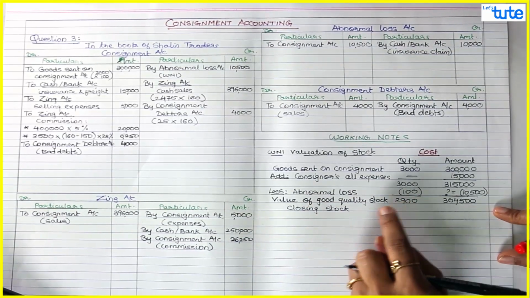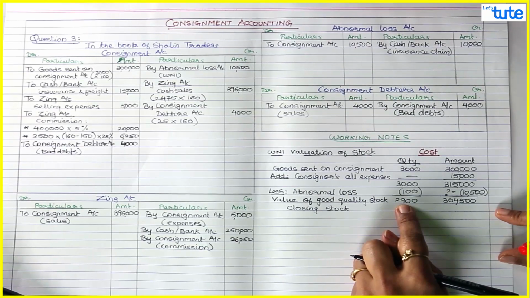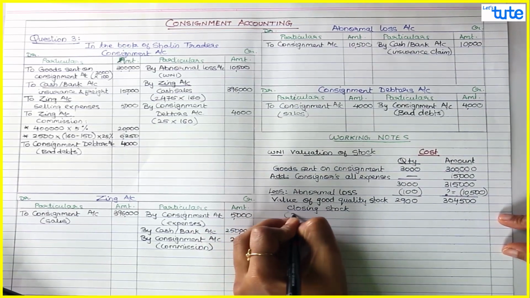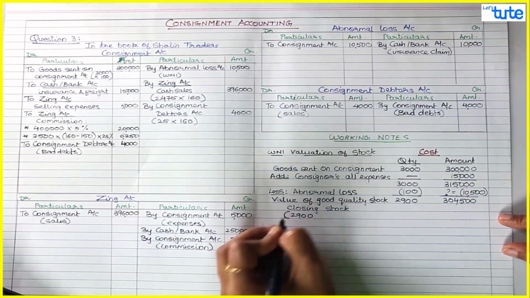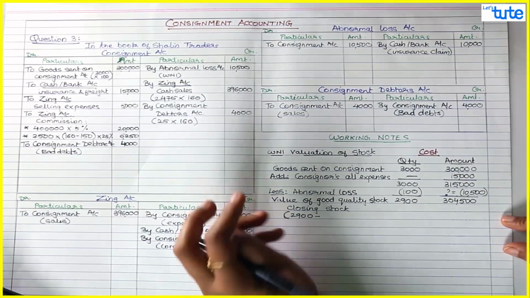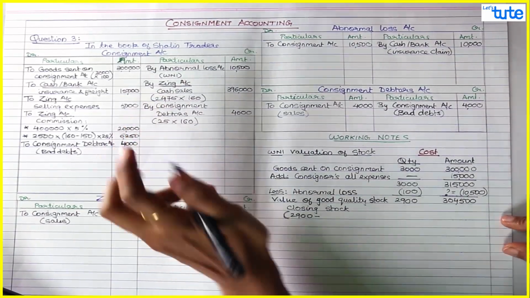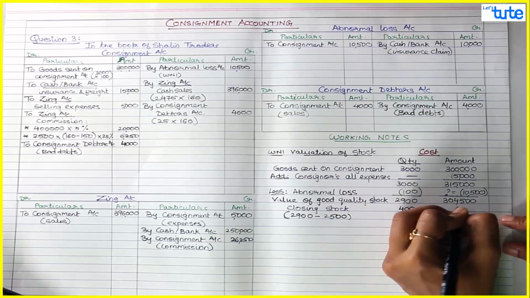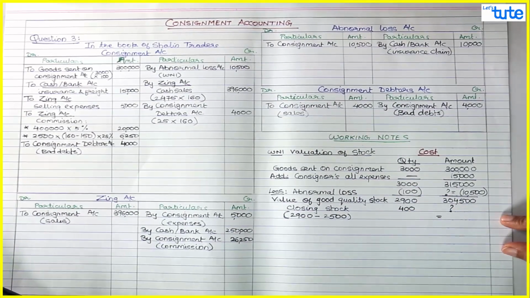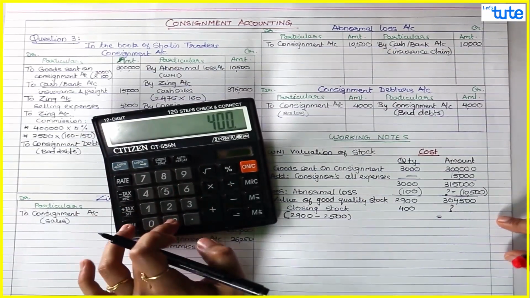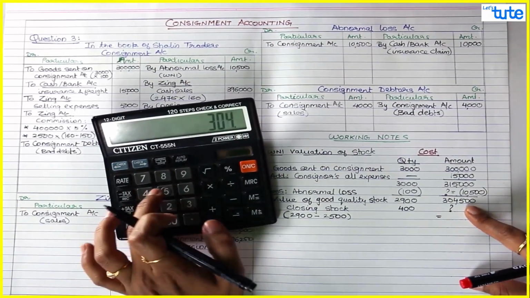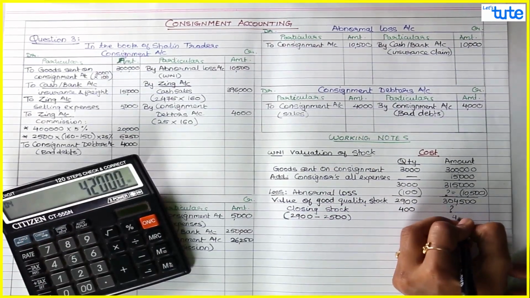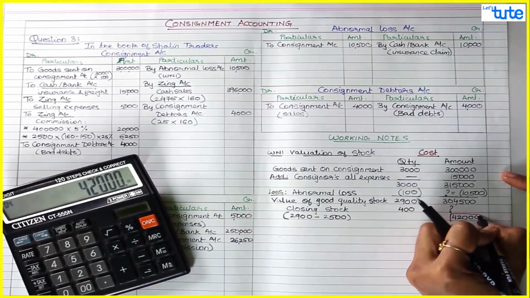Now what I have written: 2,900 sarees are worth 3,04,500. So closing stock is 2,900 minus consignee sold 2,500 sarees. So minus 2,500, the remaining 400 sarees are worth how much? So cross multiply: 400 into 3,04,500 divided by 2,900. So that comes to 42,000. This is your cost element.